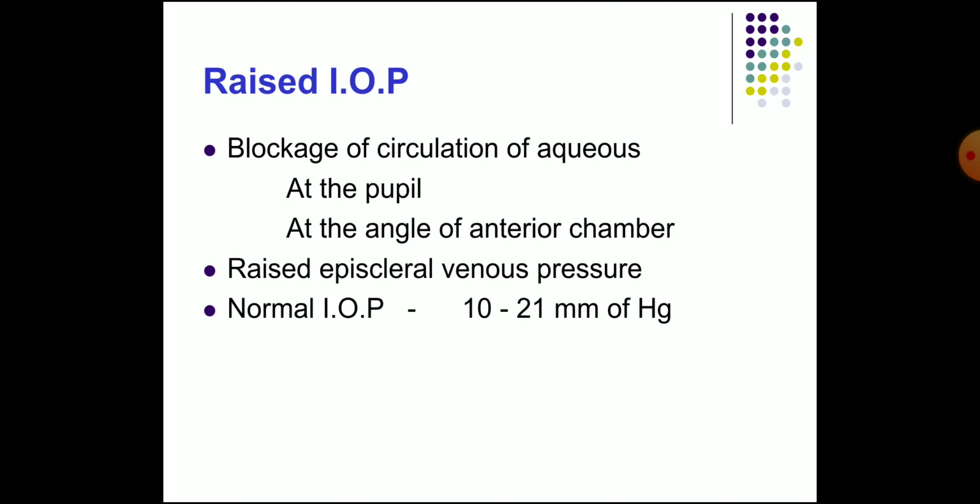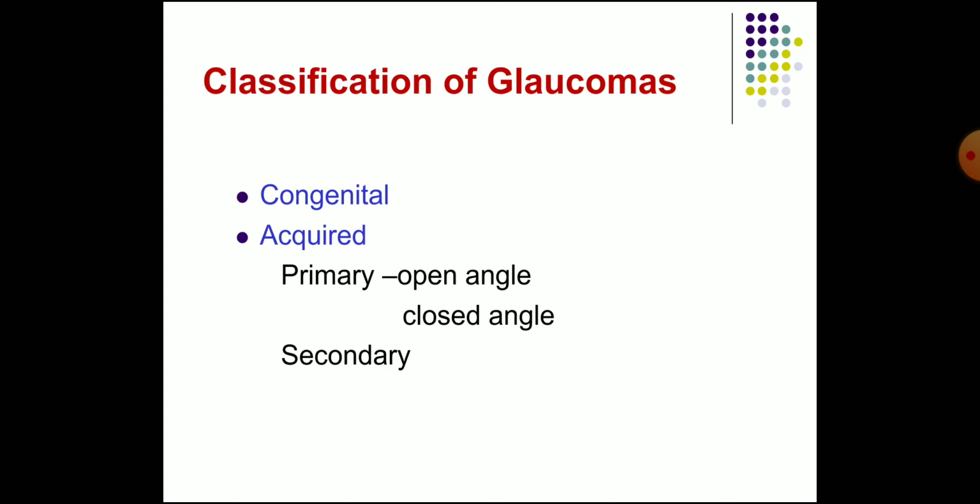Now the raised intraocular pressure. It is caused by blockage of circulation of aqueous, that is at the pupil and at the angle of the anterior chamber, and by raised episcleral venous pressure. The normal intraocular pressure is 10 to 21 millimeters of mercury.